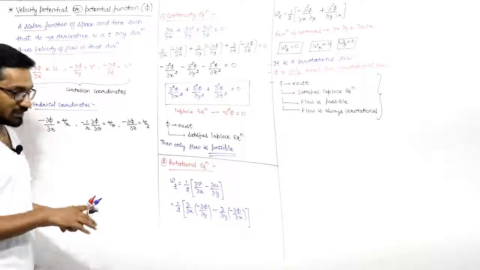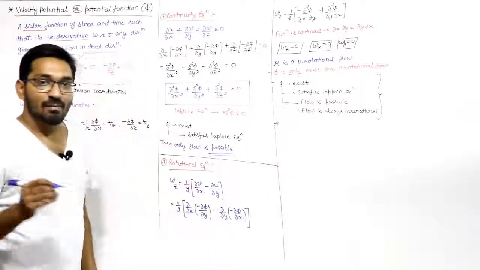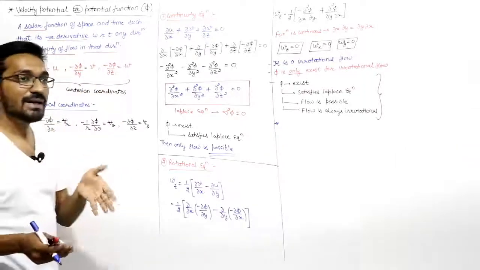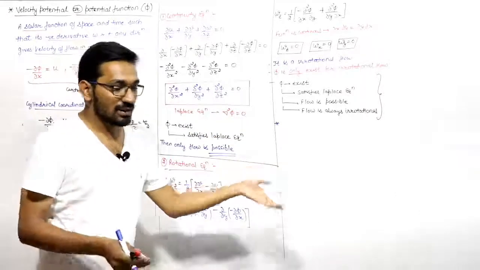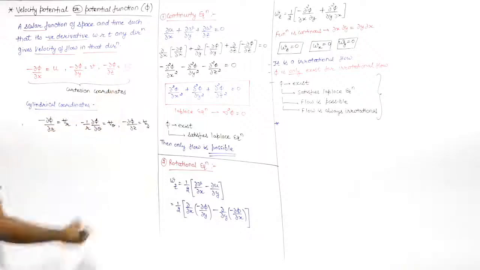Now there is some other thing which we want to tell. If phi is constant in a particular direction, then velocity will be 0 in that direction. You can see here, if phi is constant in that direction, then omega will be 0.